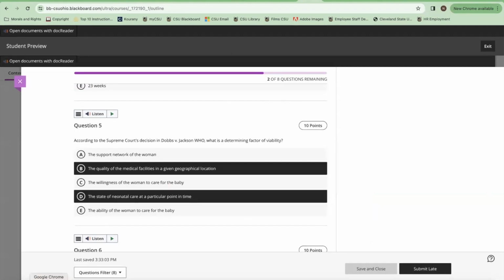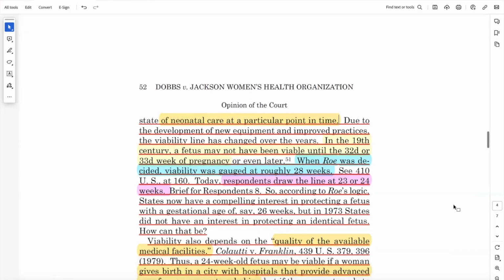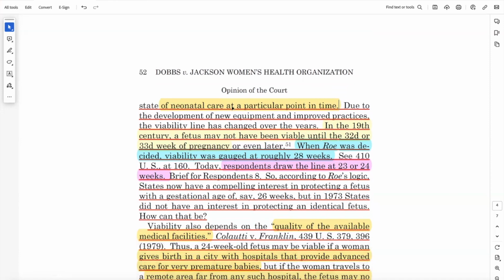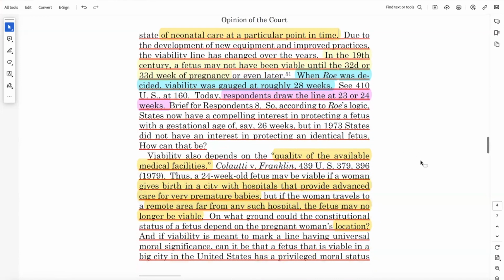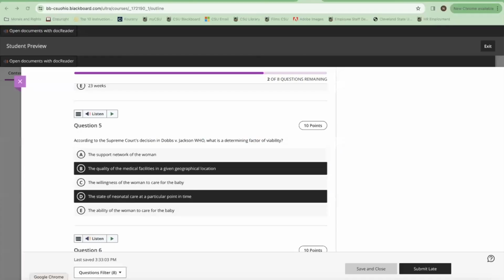So let's see where in the text these two factors are mentioned. When we go back, we're going to see that on top of page 52, neonatal care at a particular point in time is mentioned, and further down the same page, quality of the available medical facilities. So both of these factors are what makes viability a very different criterion than strictly biological criterion. That's why it's so hard to consider it a straightforward criterion where to draw a line for when abortion is permissible and when it already is a violation of a fetus's right to life.